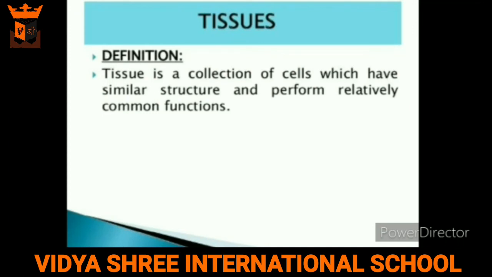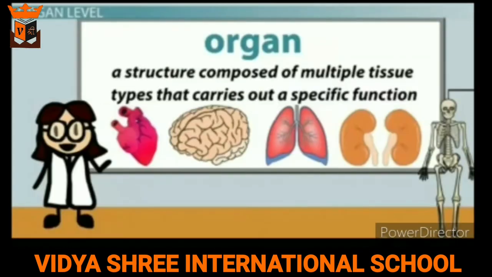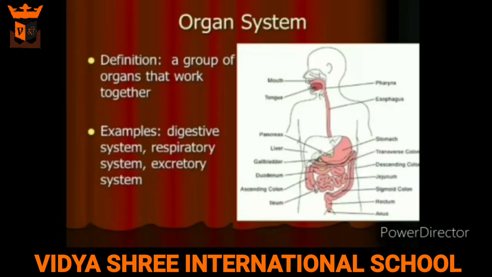So the first is tissue. A group of similar cells that combine together to perform a special function is known as tissue. Second is organ. A structure composed of multiple tissues that carries out a specific function is known as organ. And the last one is organ system.